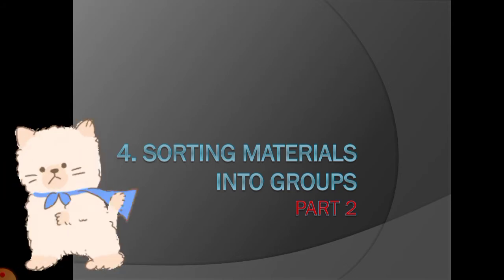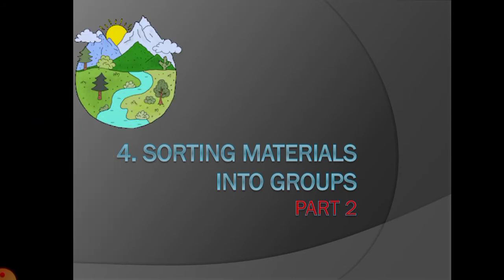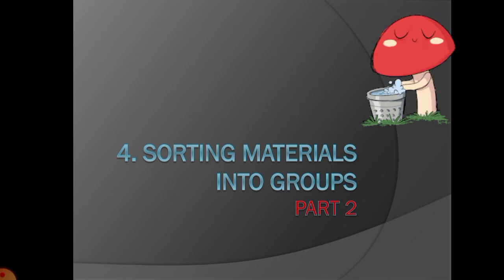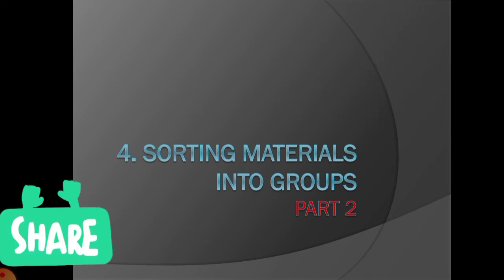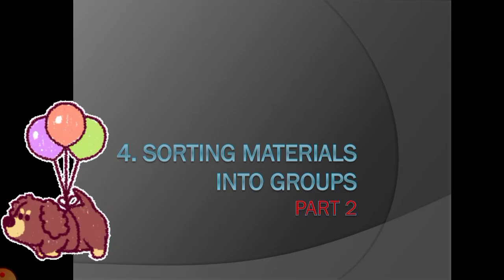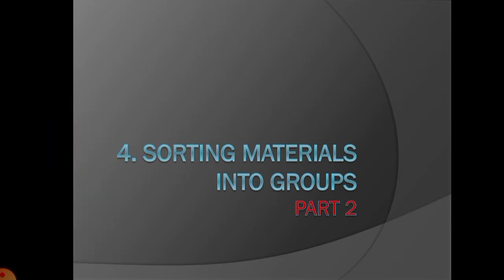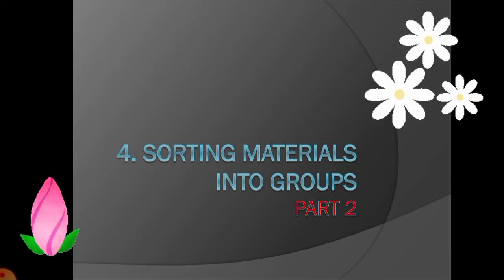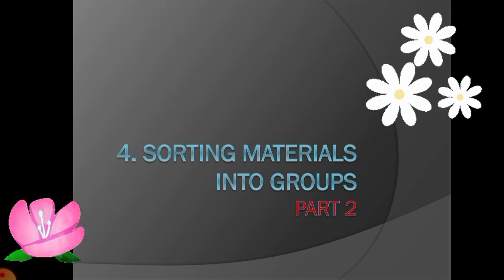Students, we have started lesson number 4, sorting materials into groups, and this is part 2 of this chapter. In part 1, we learned about the states of matter. In this chapter, now we are going to learn how materials are sorted out with different properties, and those properties we are going to learn.